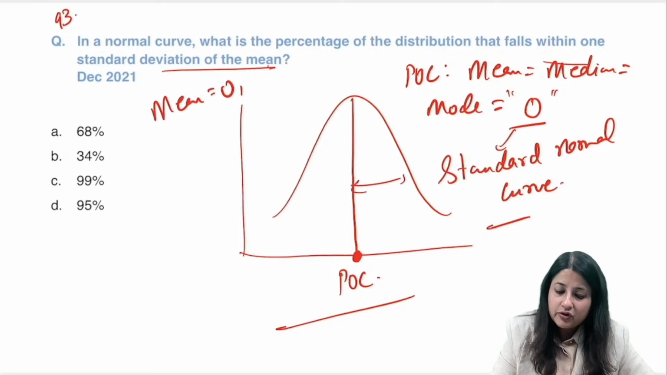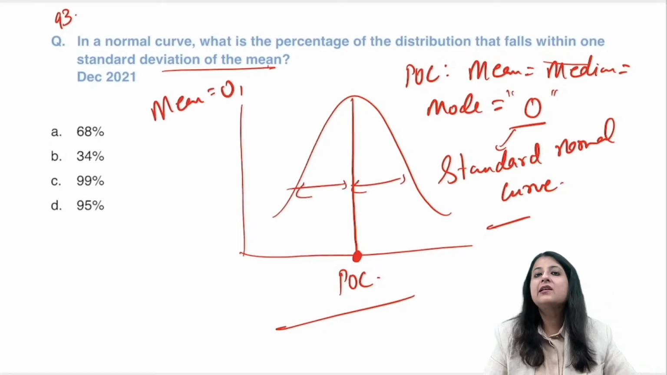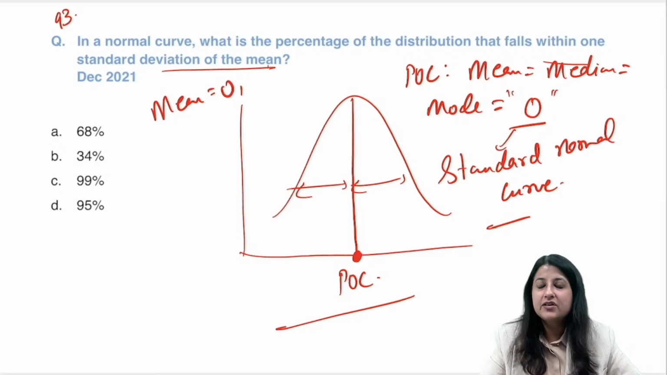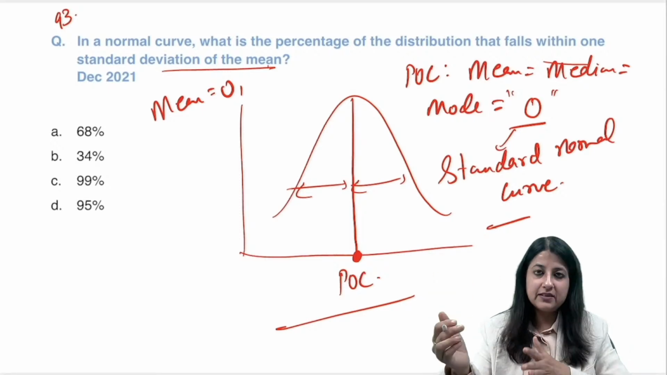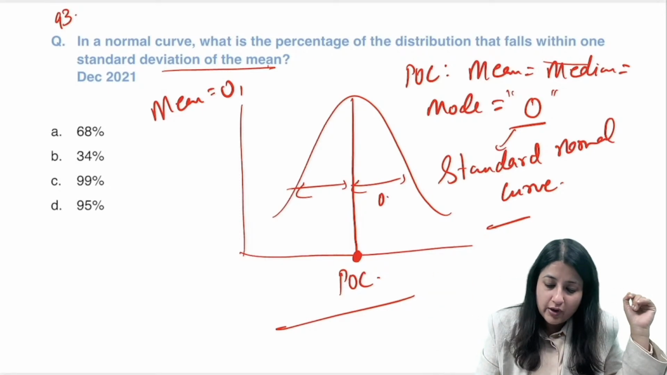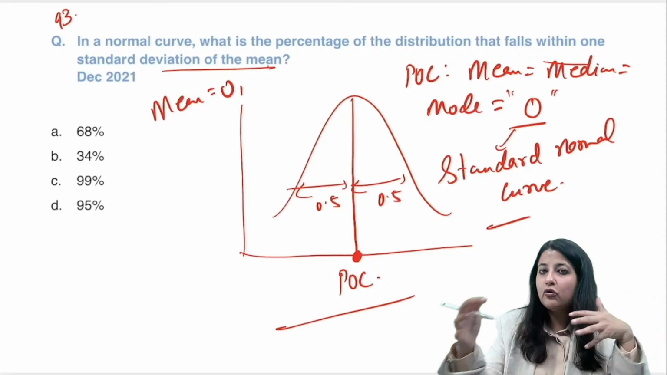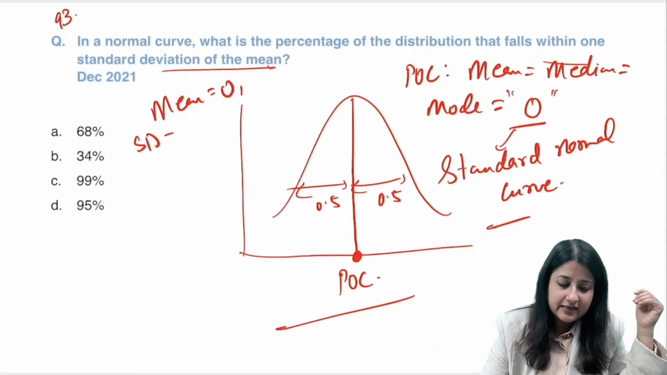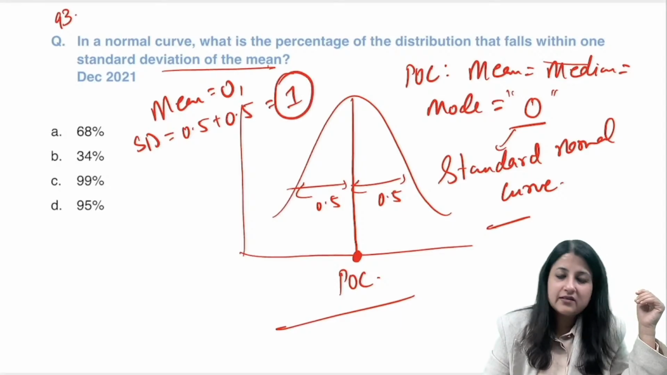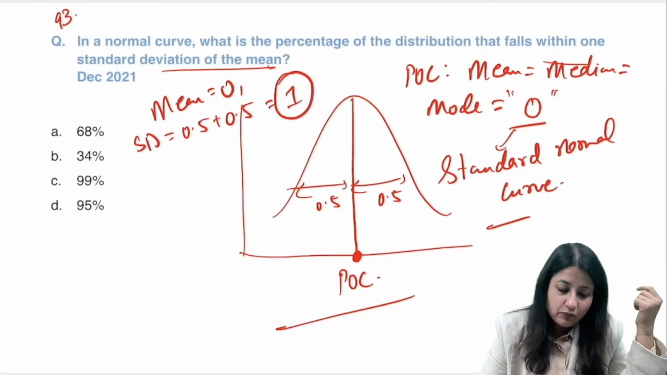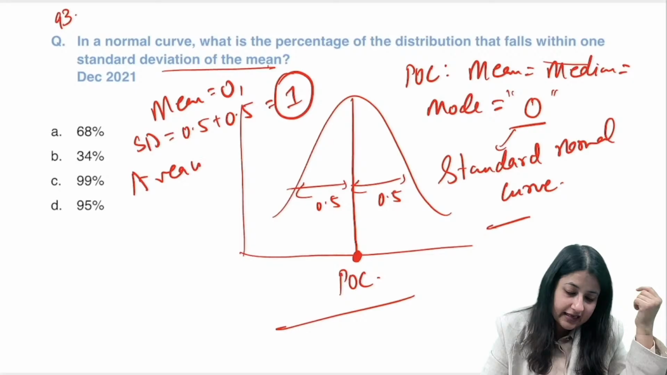And what is the measure of dispersion? One of the most commonly used measures of dispersion is standard deviation. So here 0.5, 50% above, 50% below. So what is the total spread of data over here? Standard deviation is 0.5 plus 0.5, so that is 1. And what is the area under the curve, guys? Area under the curve is also 1.